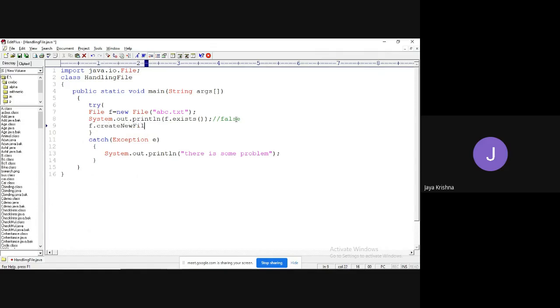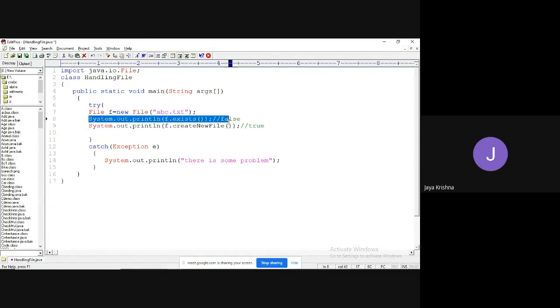For that, we will use the method f dot createNewFile. See guys, this f dot createNewFile is going to create a file, a memory location. Then it is going to return true.